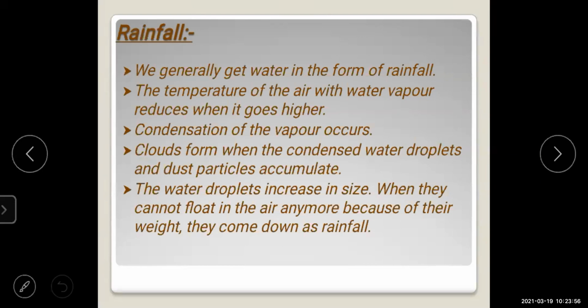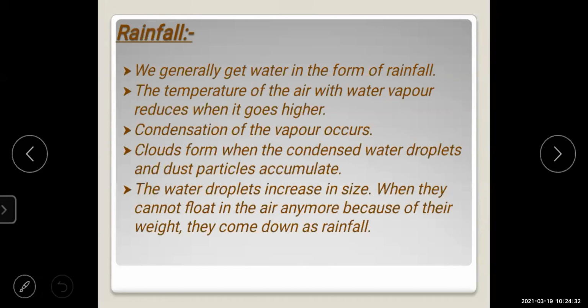When the clouds are formed of water droplets, within the cloud you will see the water droplets condense onto one another, and the droplets grow. When these water droplets get heavy and cannot stay in the cloud, they fall to the earth as rain. So this is about how the rainfall is formed. In this way you will write the answer.